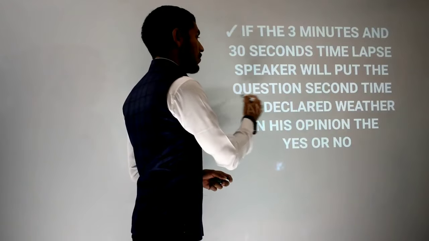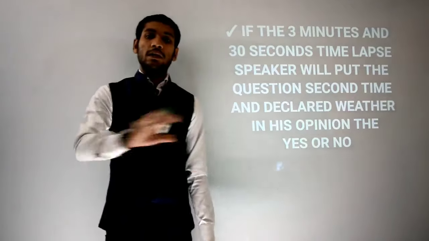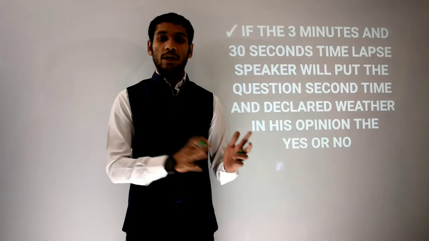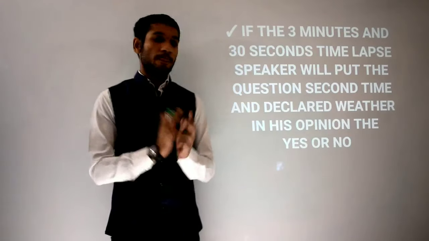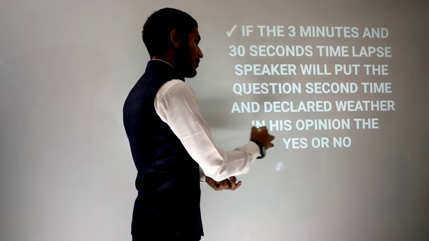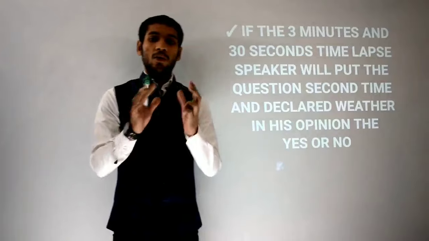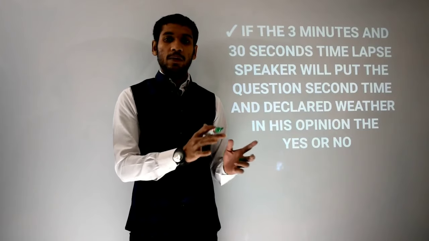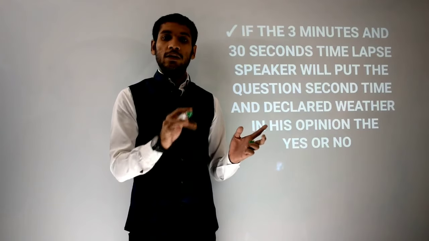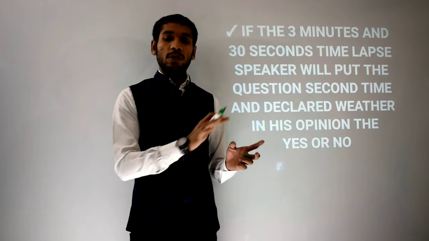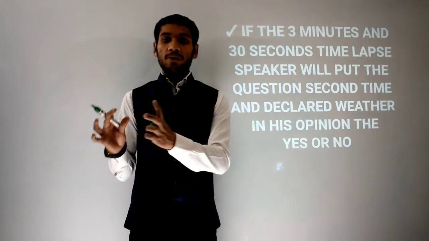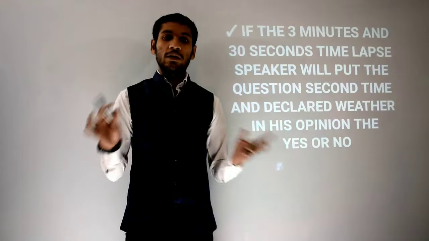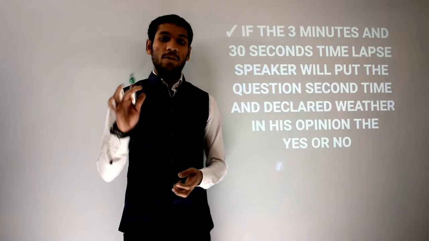A speaker will put the question a second time. The speaker will again say that those who are in favor of this bill say yes and those who are against it say no. Then he declares whether in his opinion the yes or the no has it. If the speaker feels that the majority are in favor of this bill, he will say that it seems the majority are supporting this bill. And if the speaker feels that the majority are against that bill, he will say that it seems the majority of the MPs are against that bill.